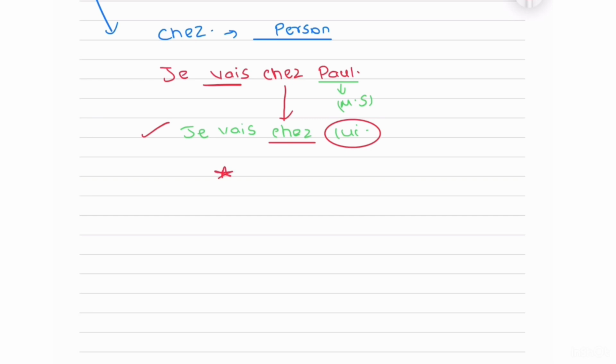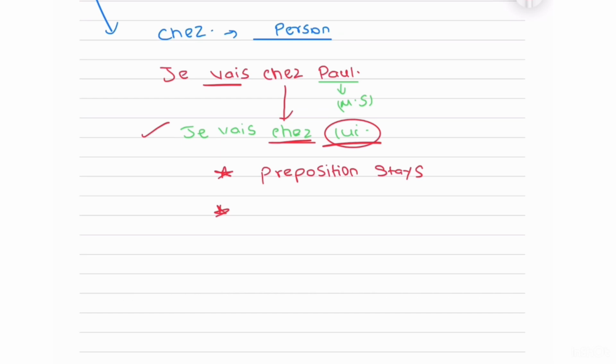So these are two unique things about pronom tonique. First, the preposition stays. Second, only with pronom tonique will your pronoun come after the preposition. Generally, when we talk about the rest of them, COD, COI, Y, EN, the pronoun always goes before the verb. That is the rule. But only and only with pronom tonique, it will come after your preposition. It will still make sense in the sentence, so it's easy to identify because it will make sense that way.